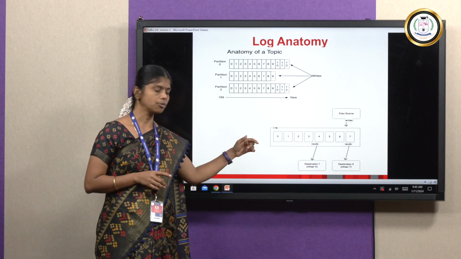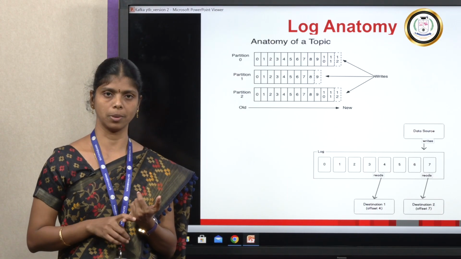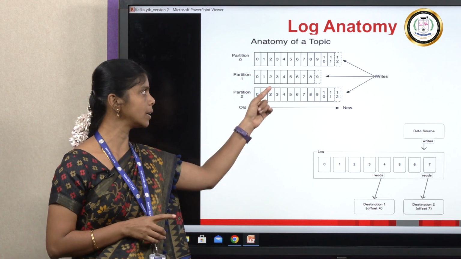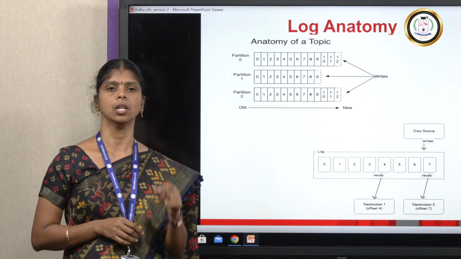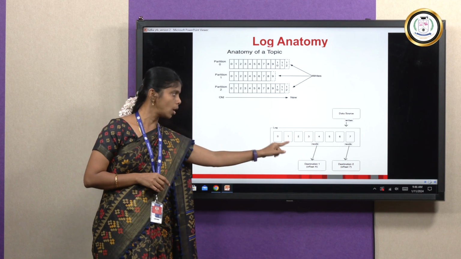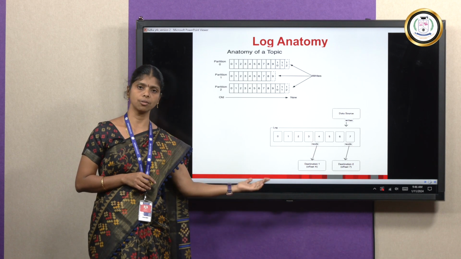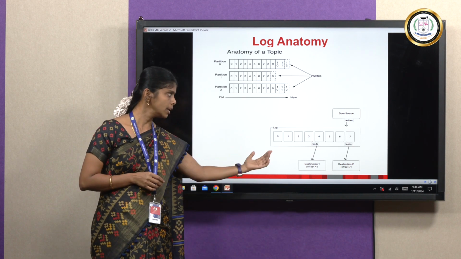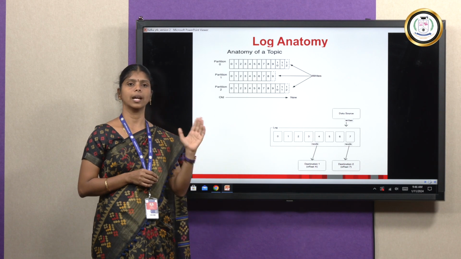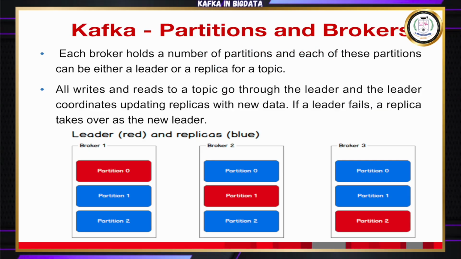For example, if consumer 2 is going to join, it will provide the offset information, partition information and group information. It will be instructed: go to offset 4, where the previous consumer stopped, and it will join at offset 4 and start reading. Now let us see the difference between the partitions and the broker.